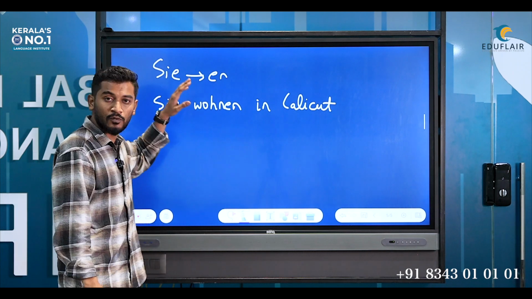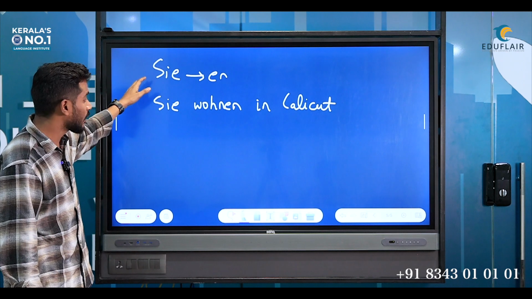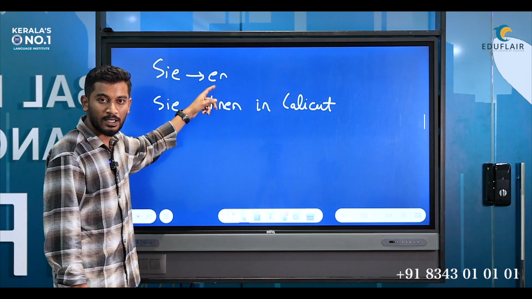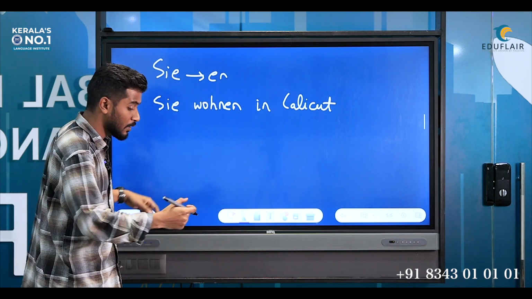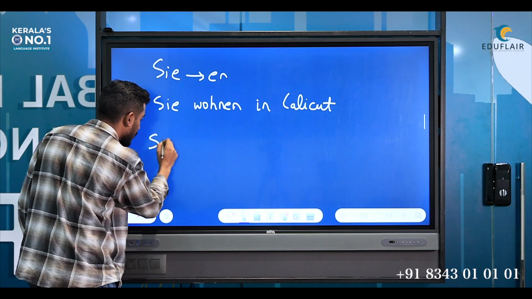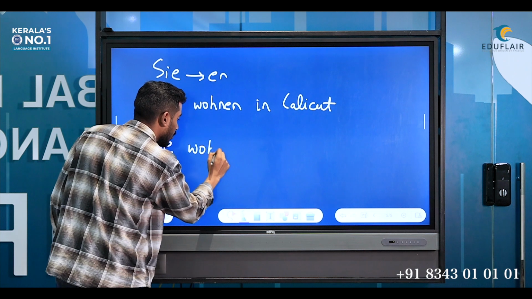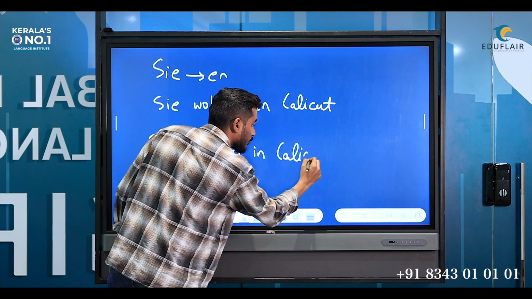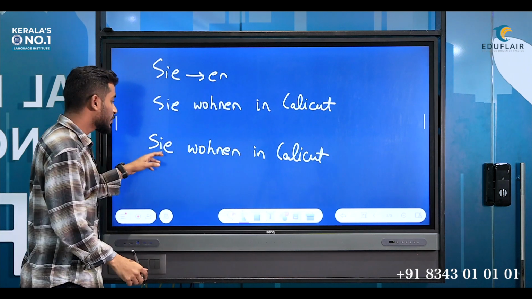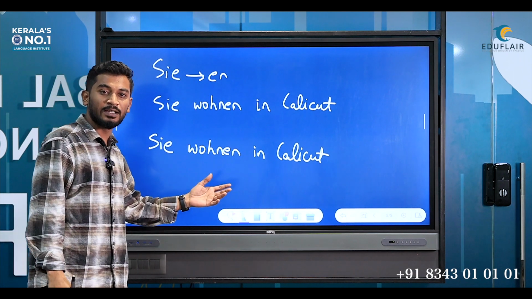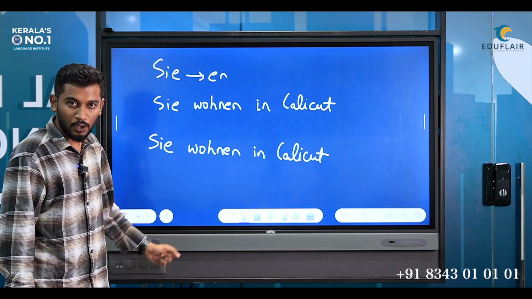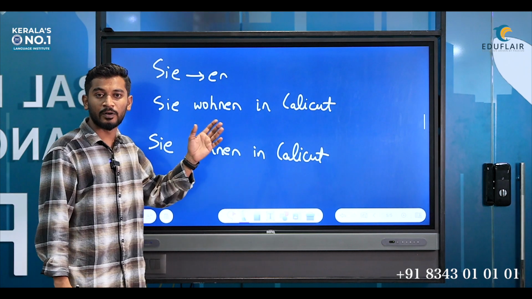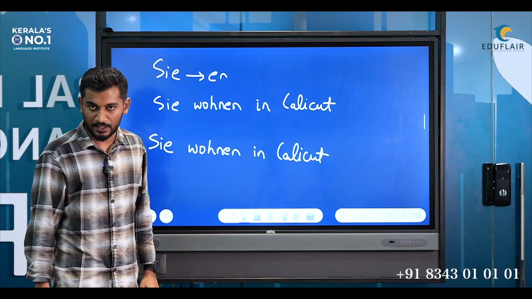So for that, first of all, the pronoun will remain the same, and the verb conjugation also will remain the same in its infinitive form. So what will I write? Sie wohnen in Calicut. This means you all live in Calicut. So these were the different examples. For different pronouns we have different endings.